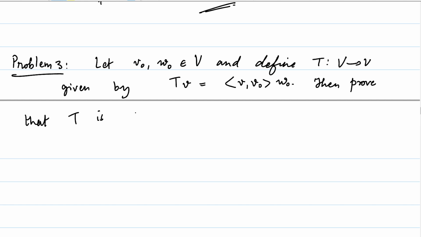T is normal. Notice that in this case T is from V to itself. So T is normal. It's a special case of the linear operator we were considering last week. If and only if V0 and W0 are linearly dependent.